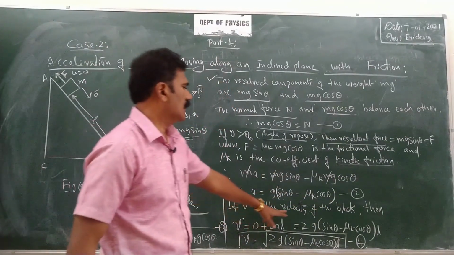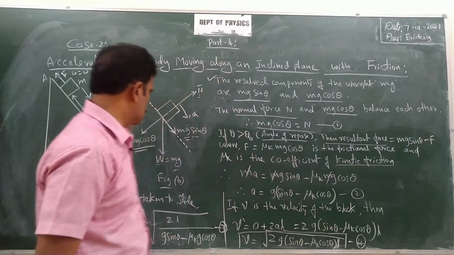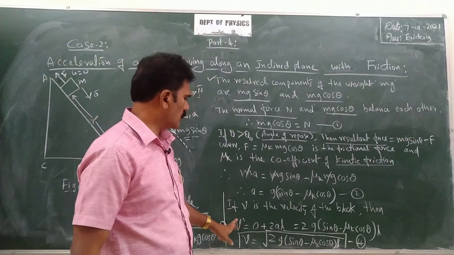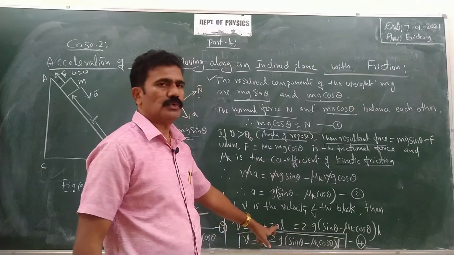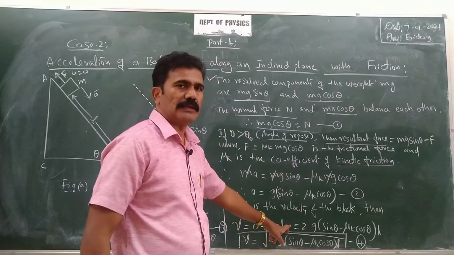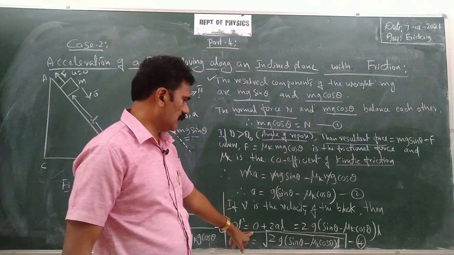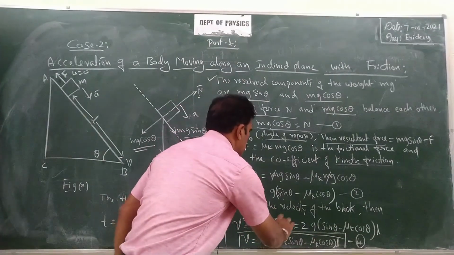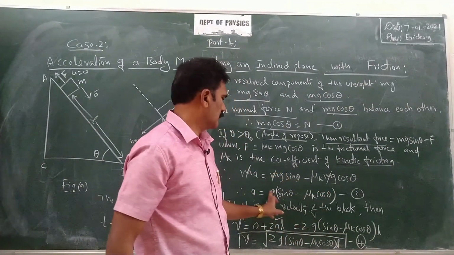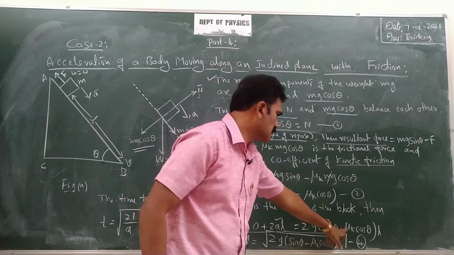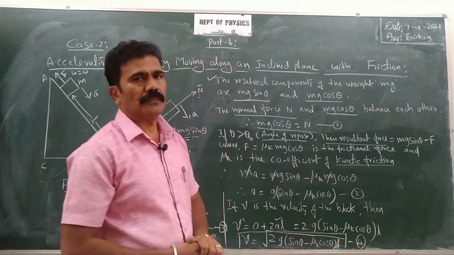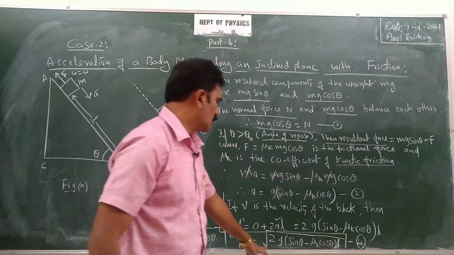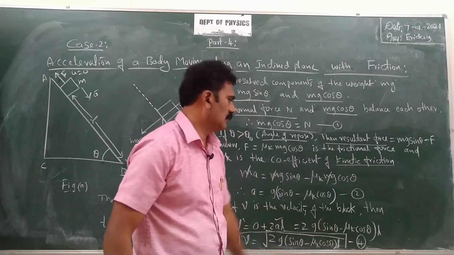If v is the velocity of the block, let us consider the final velocity as v here. The standard equation is v square equals u square plus 2as, where the displacement s is equal to L. The initial velocity is equal to 0, so v square is equal to 2 into a, where a is the acceleration. Equation 2 gives the acceleration, so v square equals 2 into g into sin theta minus mu k cos theta multiplied by L. By taking square root on both sides, we again get the equation for velocity: v equals square root of 2g into sin theta minus mu k cos theta into L.